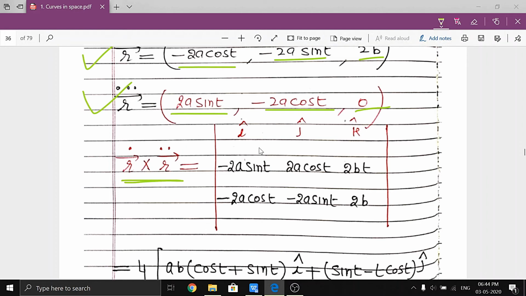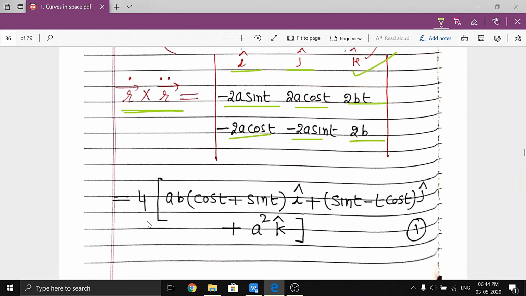So this is r dot cross r double dot. Now written in the form of a determinant with i, j, and k, and r dot is minus 2a sin t, 2a cos t, 2bt, and r double dot is minus 2a cos t, minus 2a sin t, and 2b. Now taking the determinant, the value is written in the form of i, j, and k.